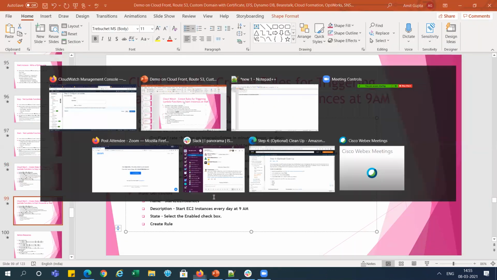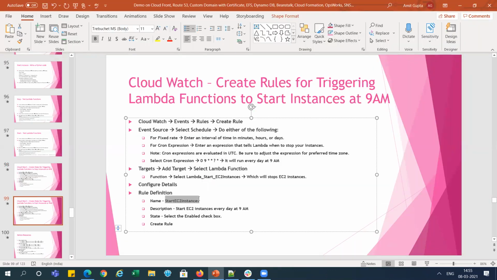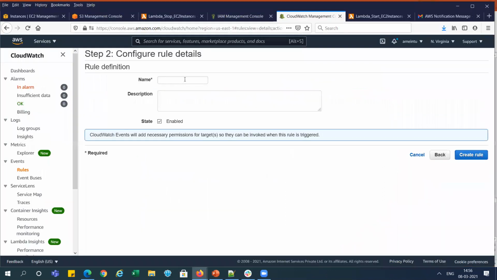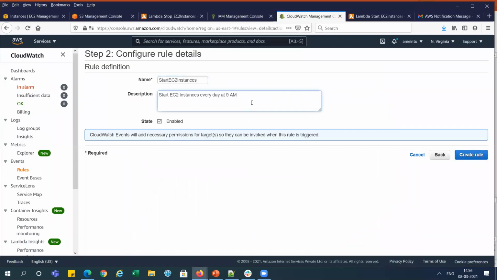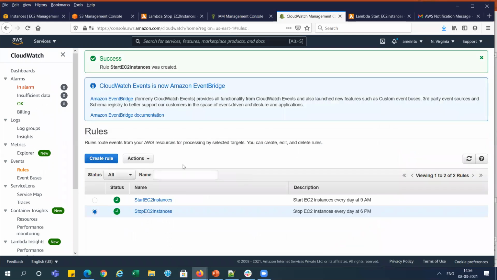Configuration setting. We can give the name start EC2 instance and start EC2 instance at every day 9 a.m., right? Now we can create a rule. Now you can see here, if you create a rule, then you can see it will start at 9 a.m. every day and stop instance, both instances at 6 p.m.